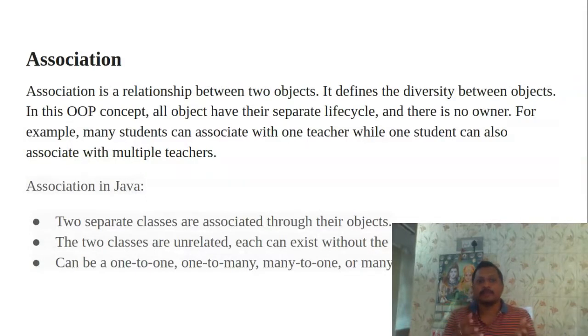We can also achieve association as one to one, one to many, many to one, and many to many relationships. One to one means one class relates to another class, like the person and student classes. One-to-many, many-to-one, and many-to-many relationships can also be achieved with association.